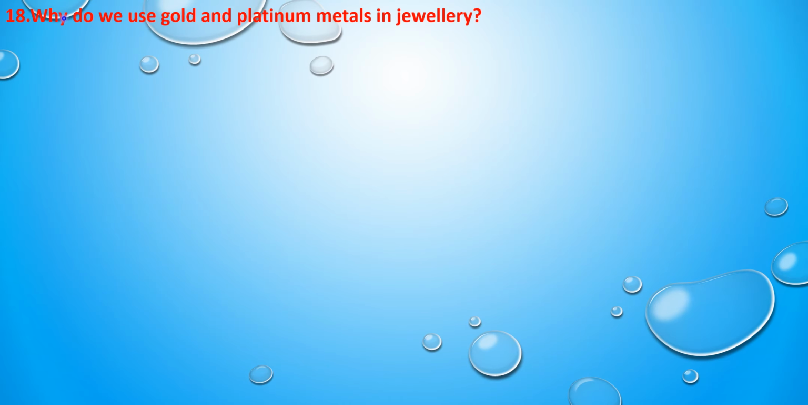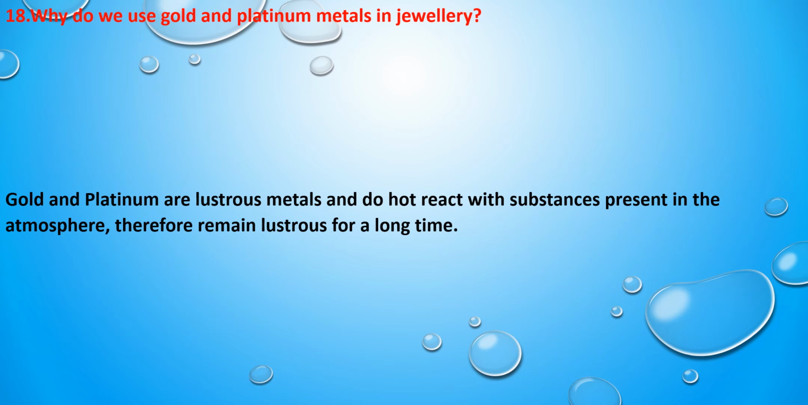Next question is, why do we use gold and platinum metals in jewelry? So the answer is, gold and platinum are two lustrous metals and do not react with substances present in the atmosphere because they are available in nature in the purest form. Hence they are very less reactive. Hence they cannot react with the substances present in the atmosphere. Therefore they remain lustrous for a long time and do not lose their luster when kept in the atmosphere for a long time.